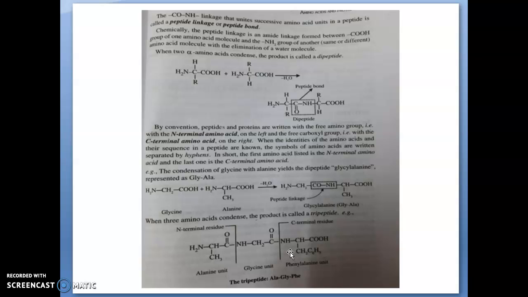When three amino acids condense, the product is called a tripeptide. Here is an example of a tripeptide: an alanine unit, a glycine unit, and a phenylalanine unit. It is represented as Ala-Gly-Phe. When four, five, six, etc. amino acids condense, the products are respectively called tetrapeptide, pentapeptide, hexapeptide, and so on.